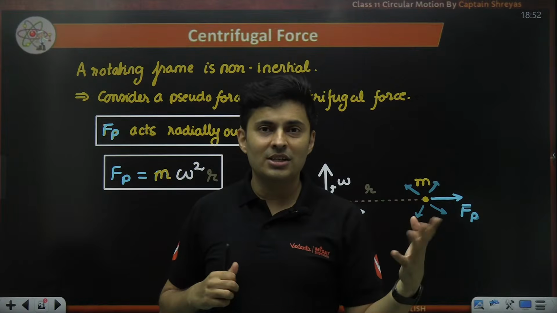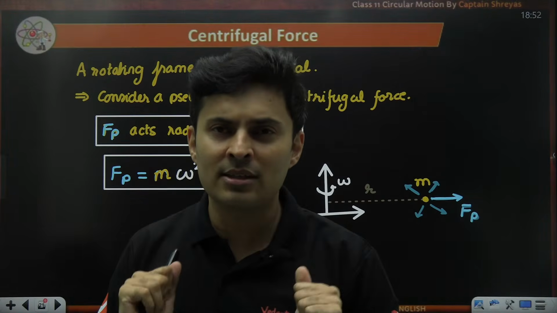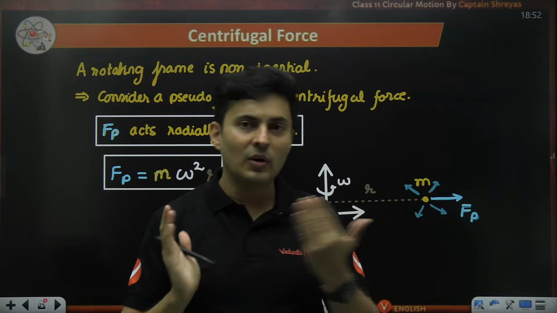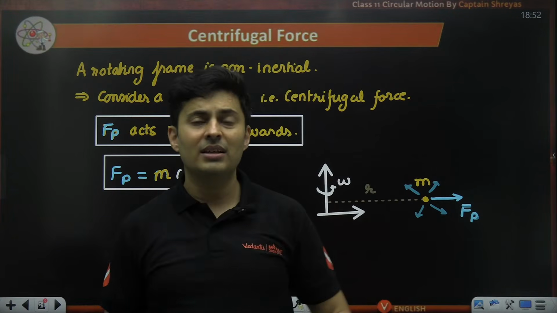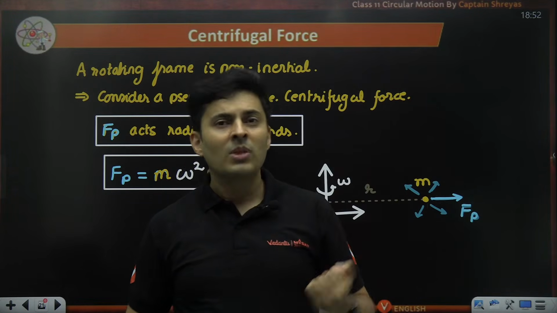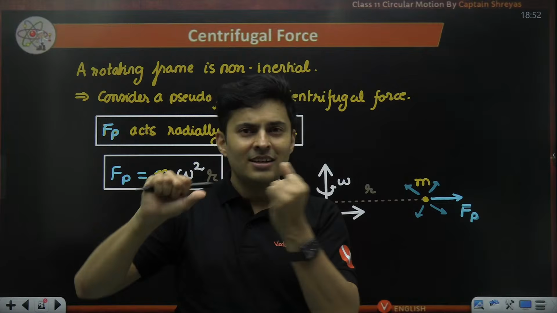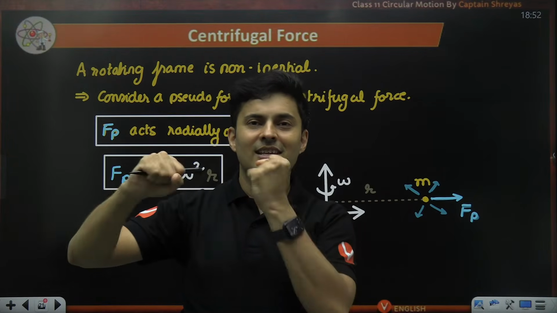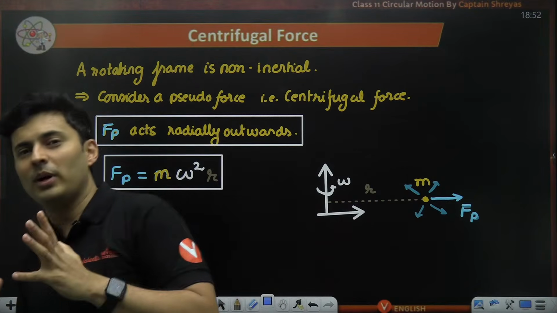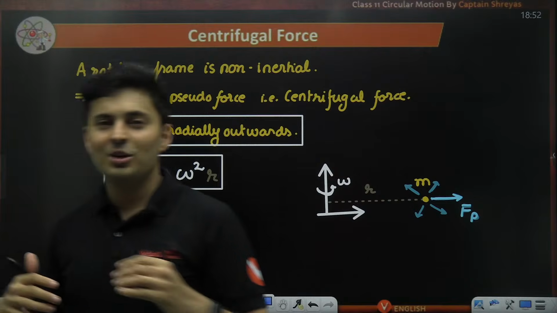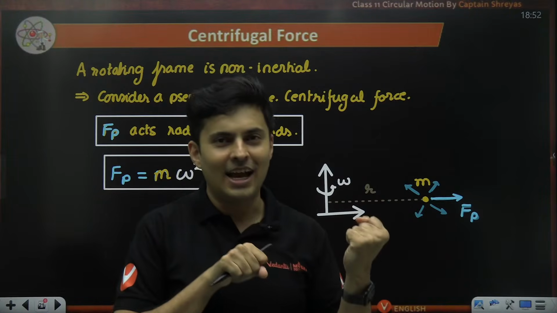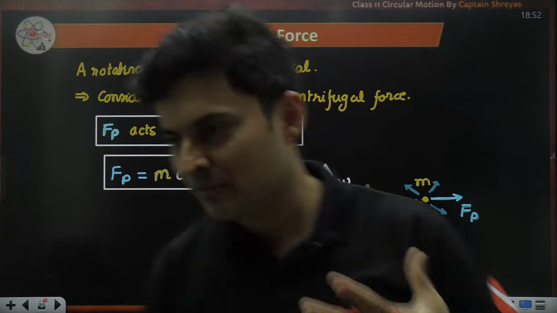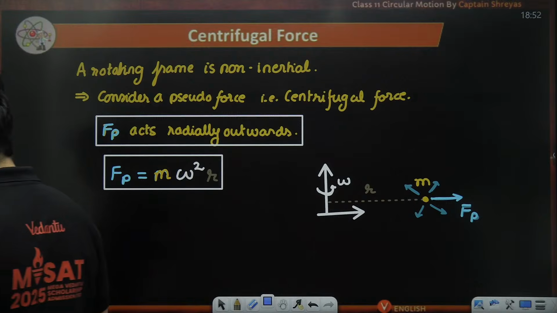So without the tension, I would have just gone in a straight path. That tension is causing me to go in a circular path for the outside frame, but for the non-inertial frame, the tension is just balancing the centrifugal force, which is that outward push, which I will feel is there as I turn. I will feel I'm going to fall out. Yeah, that's what I'm going to feel.